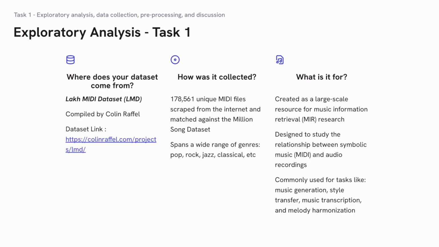Where does our dataset come from? As previously mentioned, it's from the Lakh MIDI dataset compiled by Colin Raffel. You can see the dataset using the link below. How was it collected? The MIDI files were scraped from the internet and matched against the Million Song Dataset. It covers a diverse range of genres, including pop, rock, jazz, etc. What is it for? Originally, it was created for music research, but nowadays it is widely used for tasks such as music generation, style transfer, and music transcription.